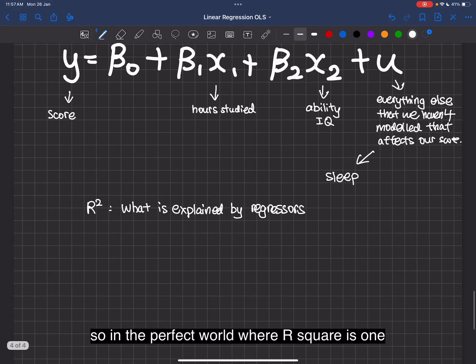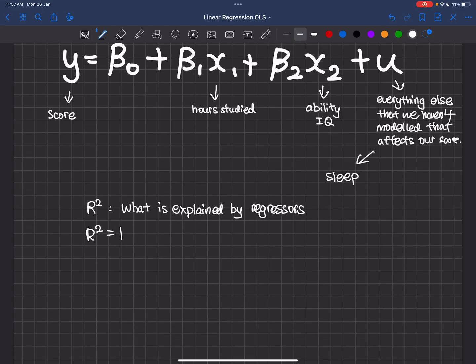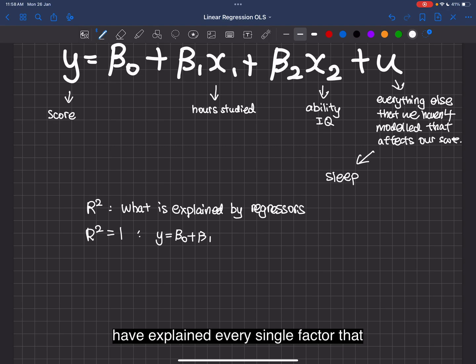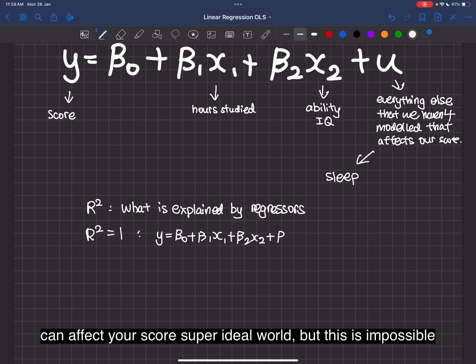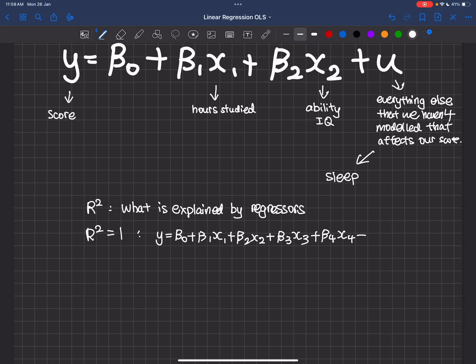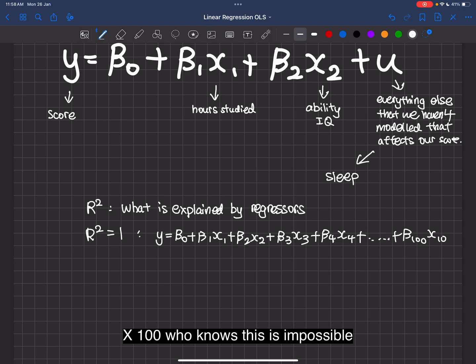So in a perfect world where R squared is 1, you have explained every single factor that can affect your score. Super ideal world, plus beta 100 x 100, who knows? But this is impossible.